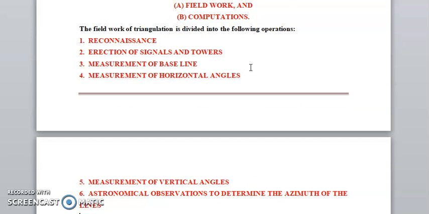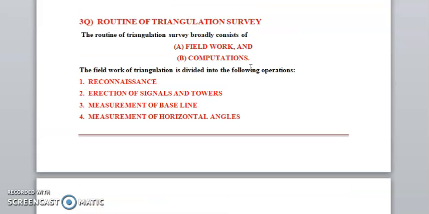Now we go for an important question. Question 3: the routine of triangulation survey. How will we do the survey in geodesy, in detail? We will study this part. The routine of triangulation survey is broadly classified into field work and computation. Two types.